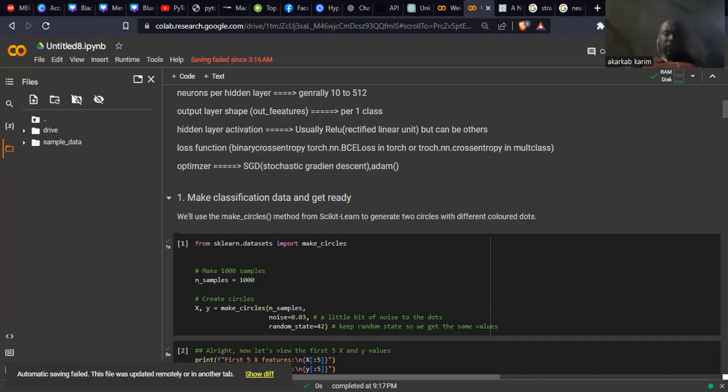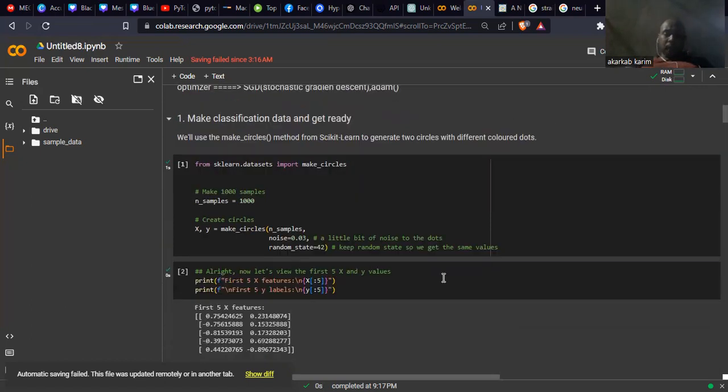I send this value of 42, and I can send any value I want, okay? Here on the right, let's view the first 5 x and y values. I want just the top 5. To do that, I use this format, first 5 x features, choosing my 5 records here.